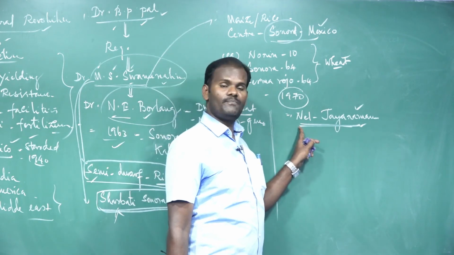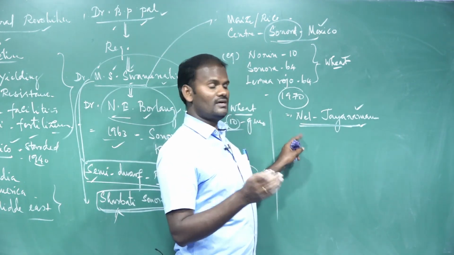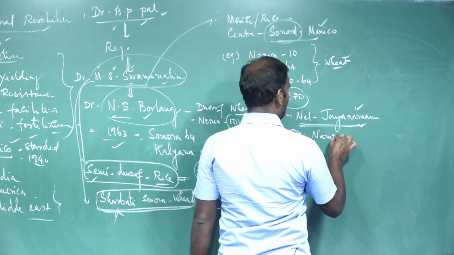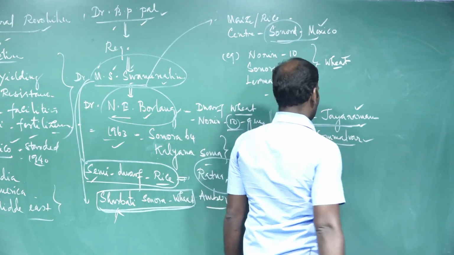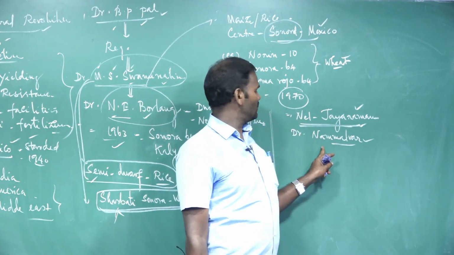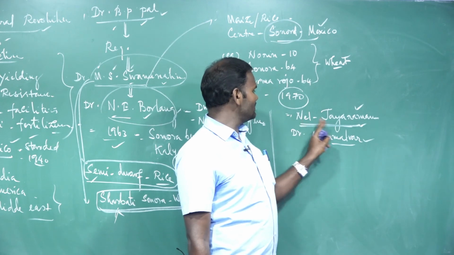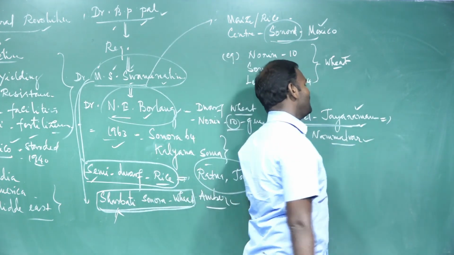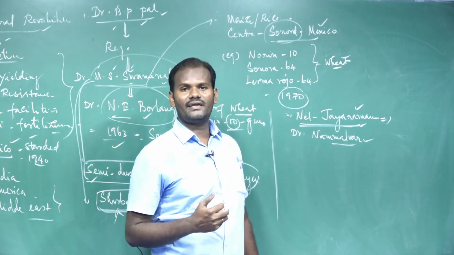He was a follower or disciple of Dr. Nammalwar. Who was Nammalwar? He was a Tamil agriculture scientist and organic farming expert. Nel Jayaraman is a follower of Nammalwar. He was appointed as coordinator by our state government.